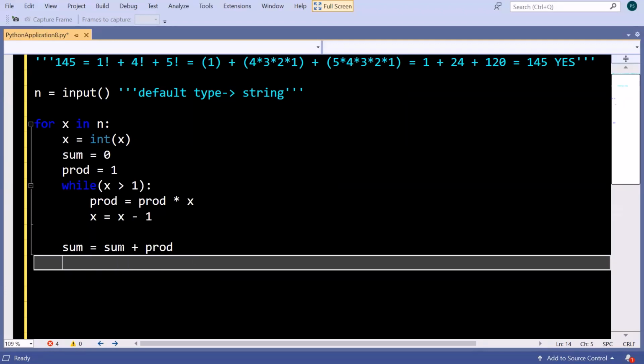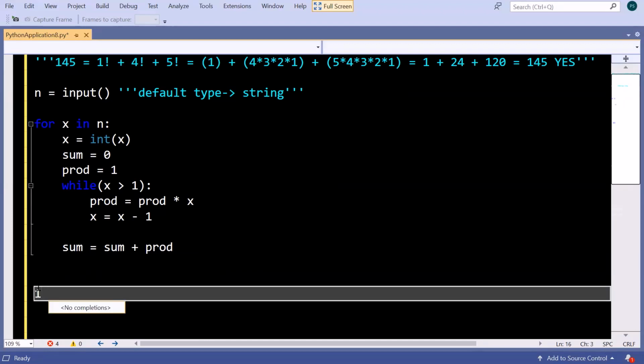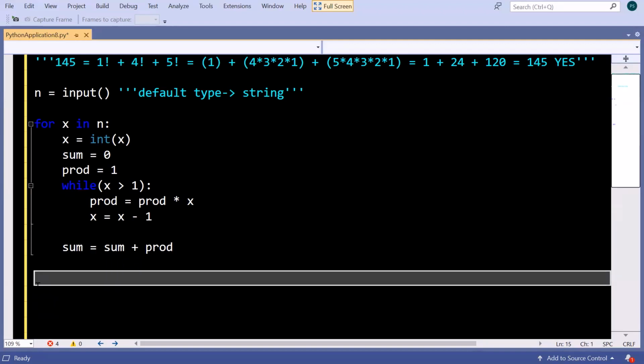For 1 it will be 1. When 4 comes, 1 will remain there, and we also need to add 24 there. Next time 1 and 24 remain there, and we add more. That's why I'm saving all the values inside this sum variable.